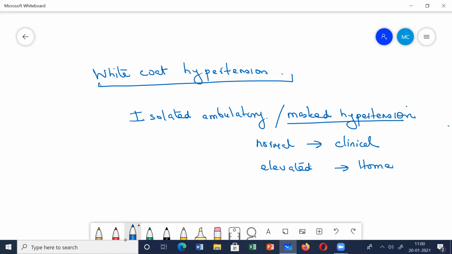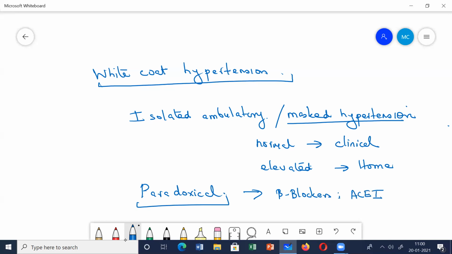Okay. Then there is one more term which is called paradoxical hypertension. Paradoxical hypertension means a patient who is taking antihypertensive drugs shows an increase in blood pressure. Suppose a patient is taking beta blockers, or the patient is taking ACE inhibitors. These are different antihypertensive drugs, we'll discuss them later. So even while on these antihypertensive drugs, the patient is showing a rise in BP. Now, there are some reasons for this paradoxical hypertension, which you need to know.